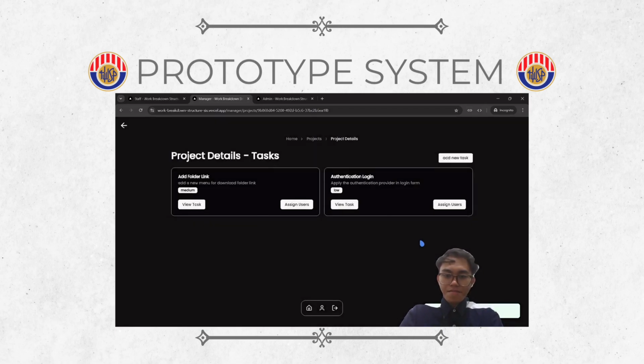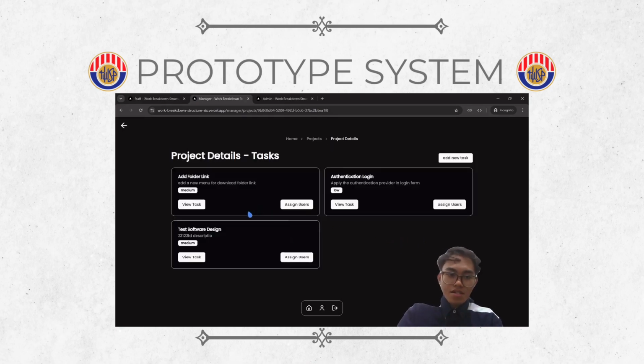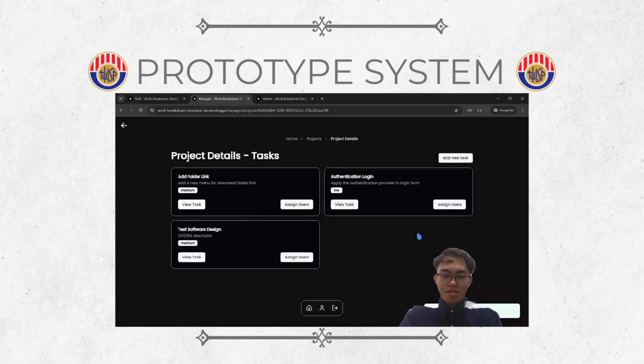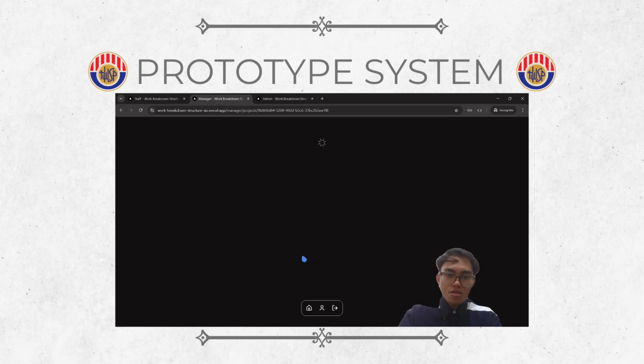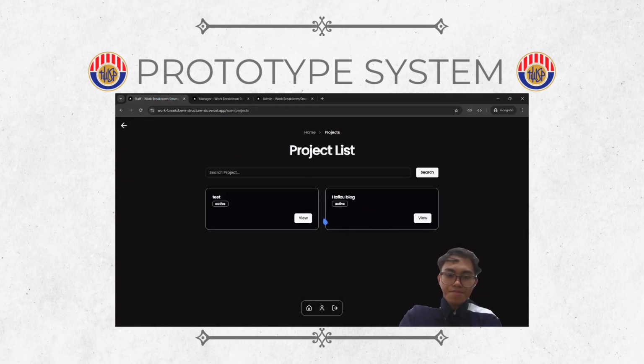After that, submit, and if I refresh, there is the task. We can also assign the task to a certain user, for example I want to assign the task to Hafizudin. So I will refresh back.